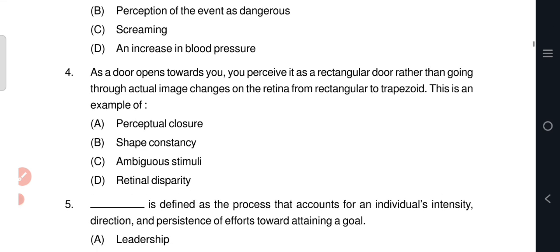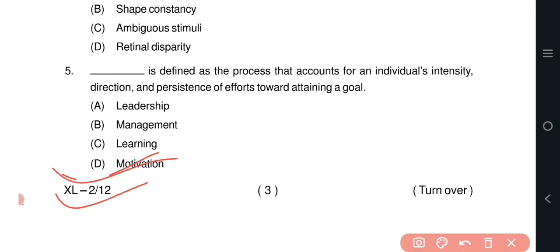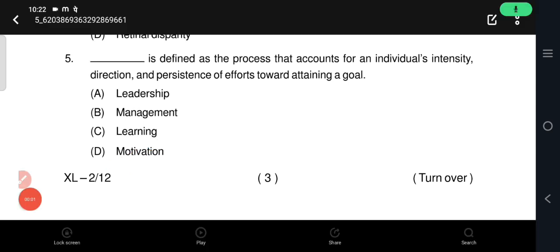Question number 5: dash is defined as the process that accounts for an individual's intensity, direction and persistence of efforts towards attaining a goal. The correct answer is option D, motivation. Motivation refers to the psychological processes that drive an individual's behavior and efforts towards achieving a goal. It encompasses the intensity, direction and persistence of efforts.